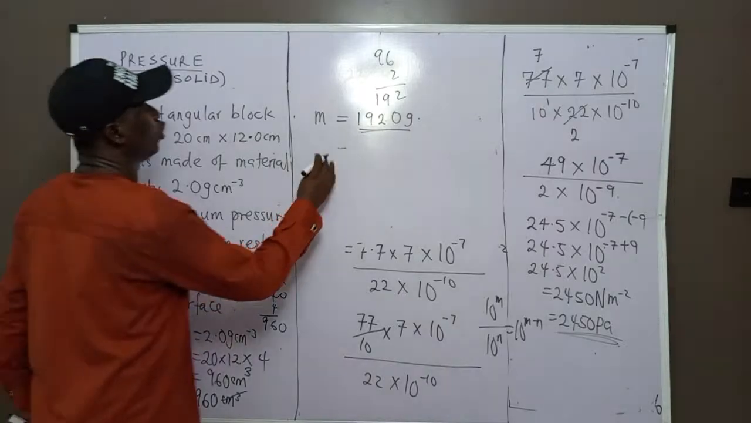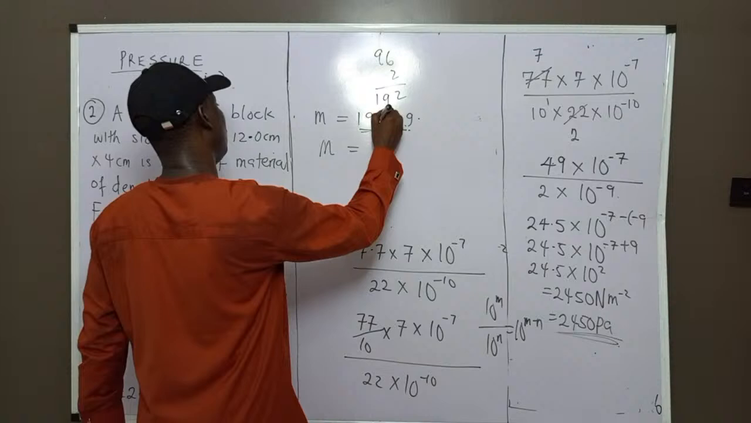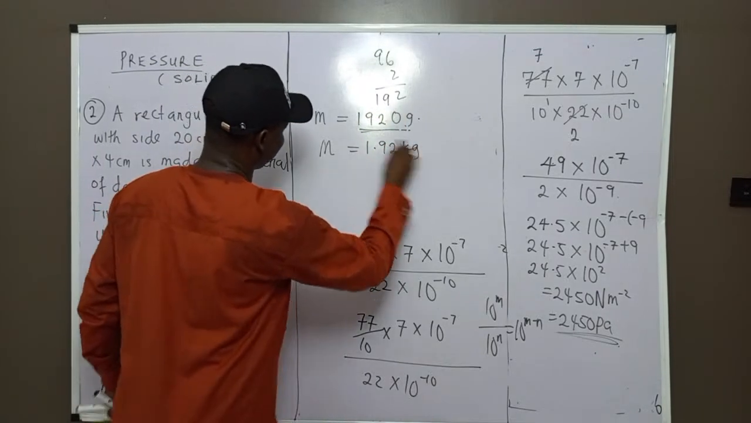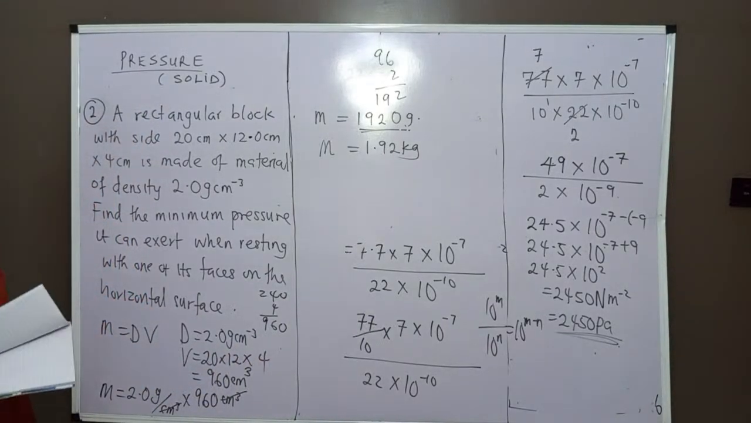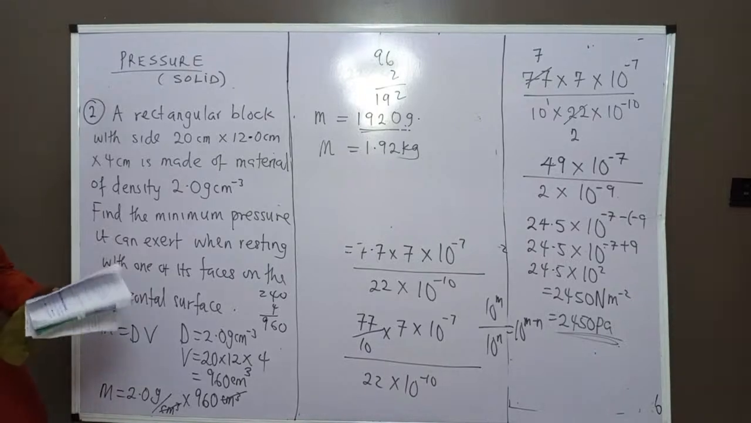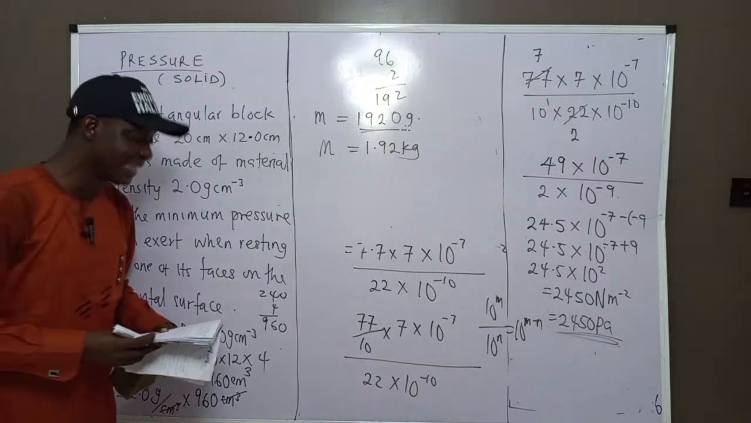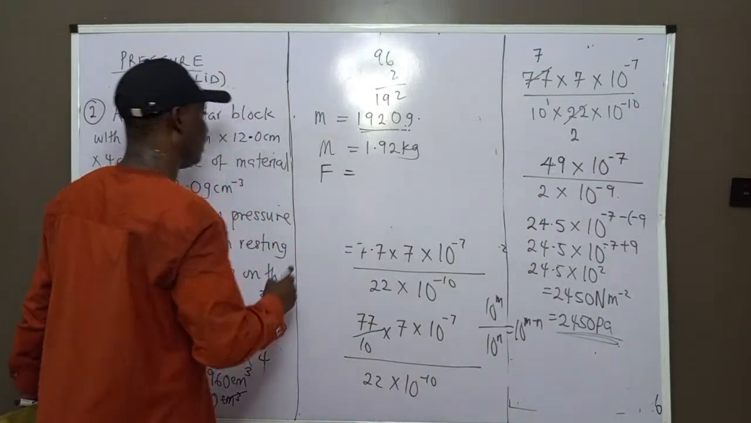Then convert to kilogram by dividing by 1,000. Mass in kilogram, 1.92 kilogram. That's what we are going to have in converting to kilogram. If you multiply by 1,000 back, you take it back to normal. Having converted to kilogram, what we are going to do now is get our mass in terms of weight or force.